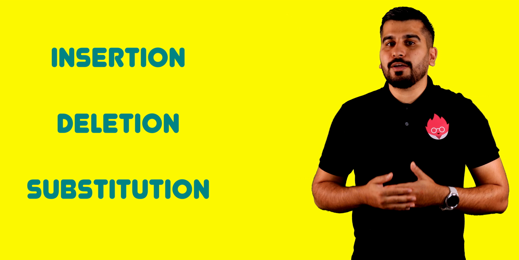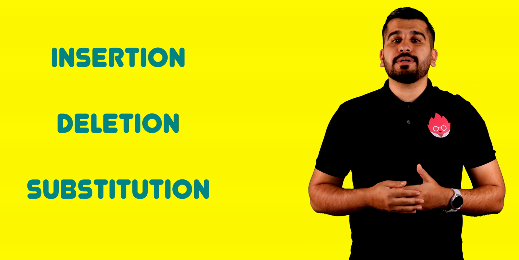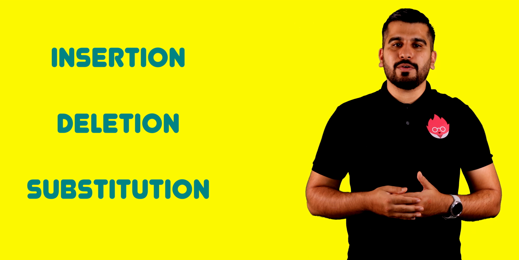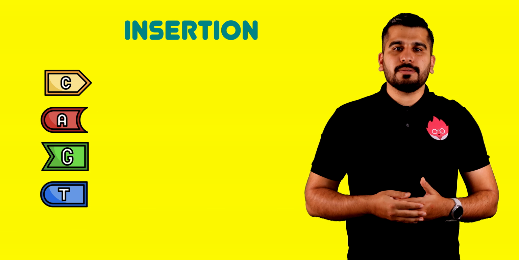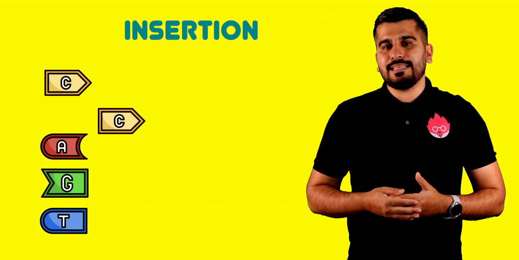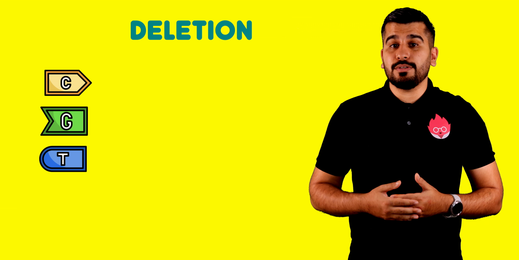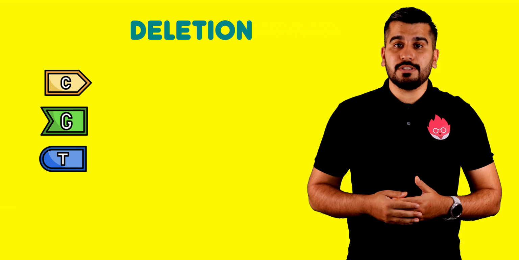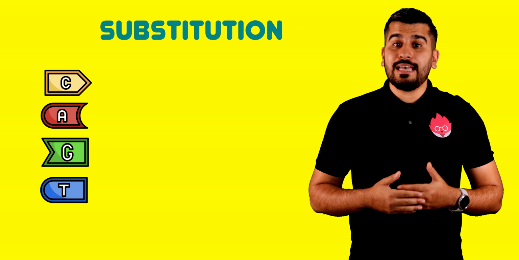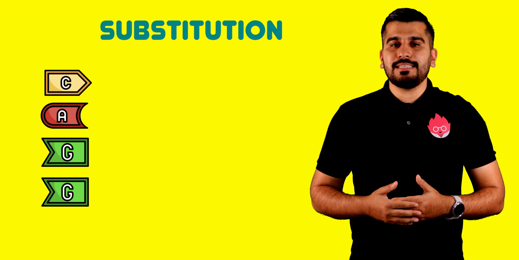Without making the topic really complicated, there are three mutations that you should be aware of at GCSE. Insertion. A new base is added to the DNA sequence. Deletion. A base is deleted from the DNA sequence and is the most harmful type of mutation. Substitution. Here, a base is replaced in the DNA sequence.